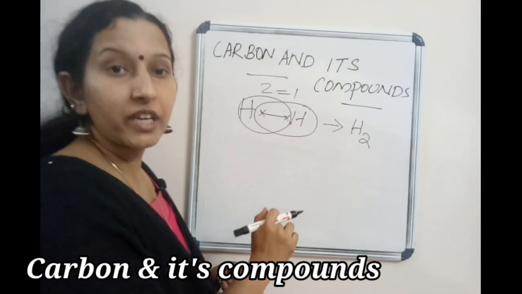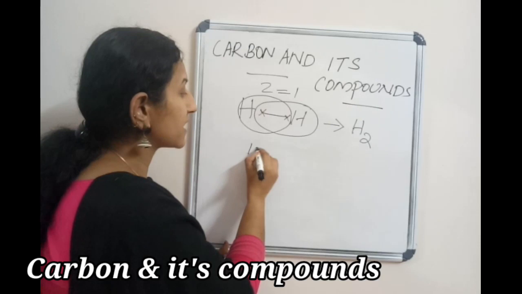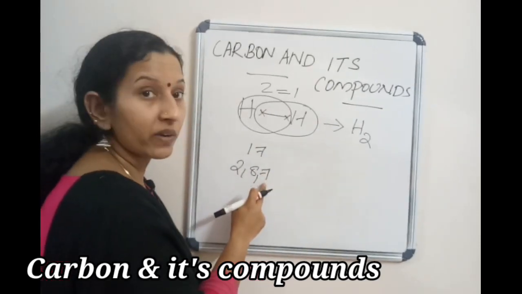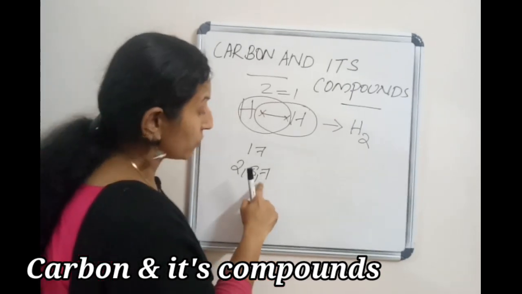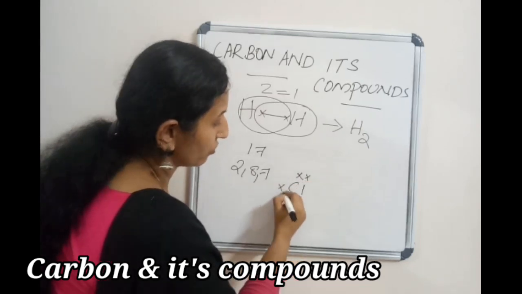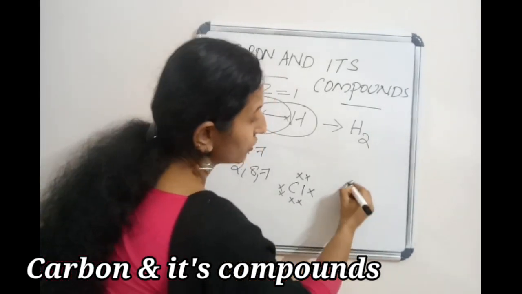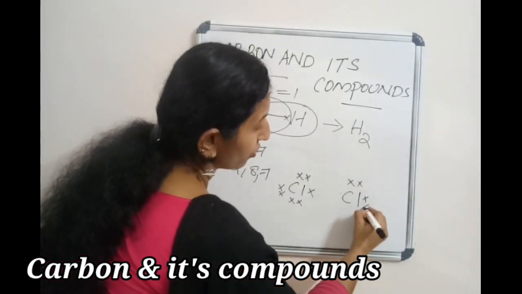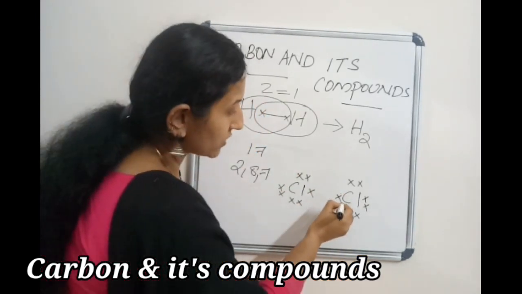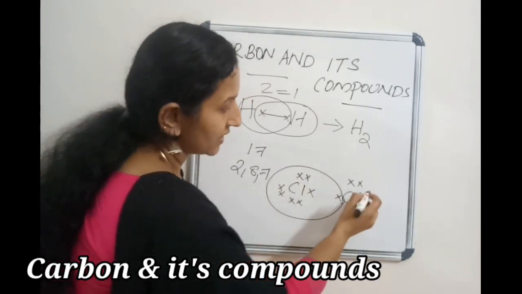Okay, so what about chlorine? In case of chlorine, the atomic number is 17. Electronic configuration 2, 8, 7, means chlorine requires 1 electron. So how many electrons should be there in its outermost shell? 7. So Cl: 2, 4, 6, 7. Another chlorine: 2, 4, 6, 7. So this chlorine requires 1 electron. So see, share it: 2, 4, 6, 7, 8.